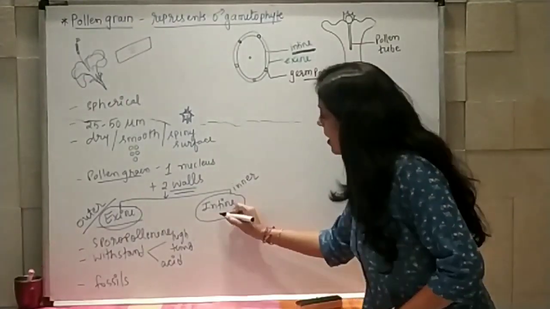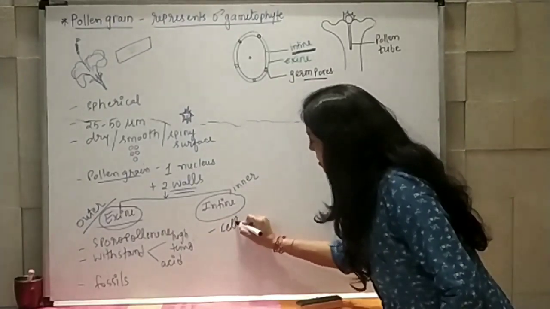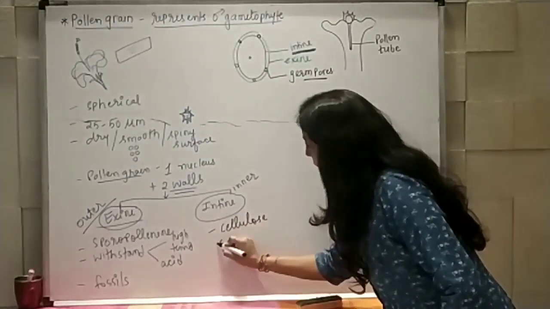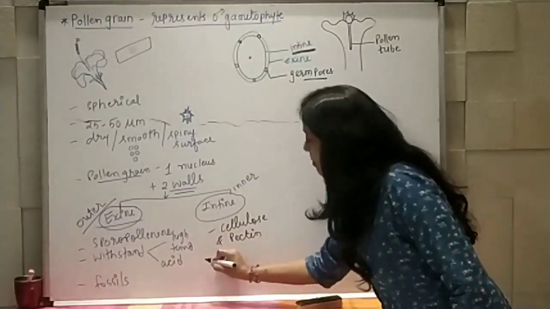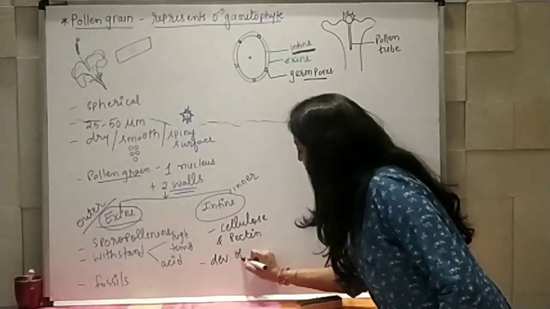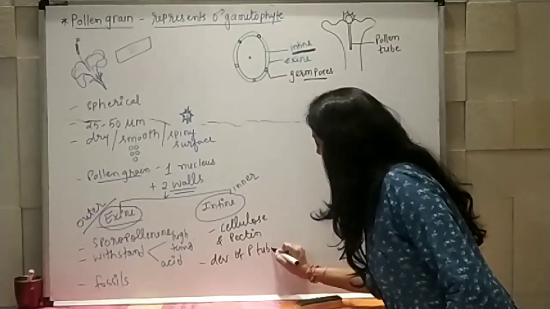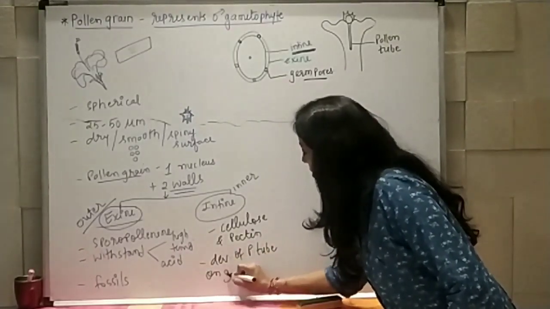Intine layer is made up of cellulose and pectin, and it is responsible for development of pollen tube on germination.